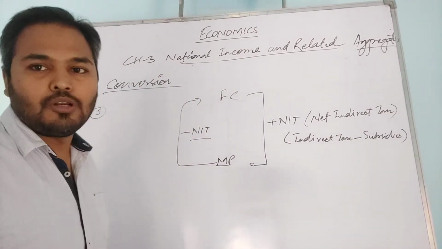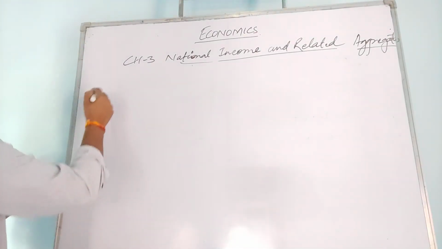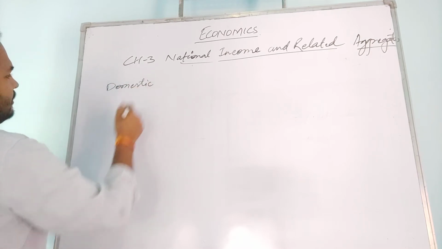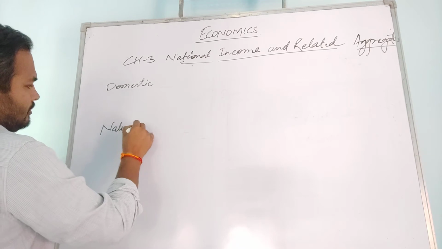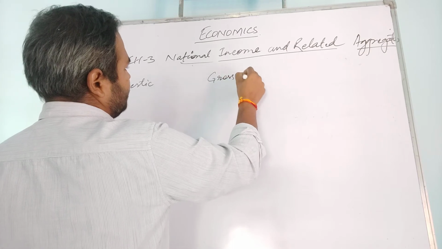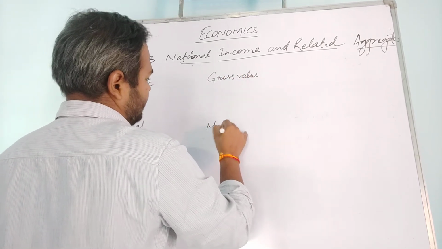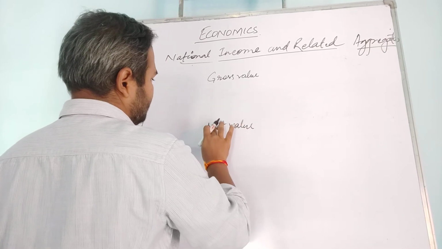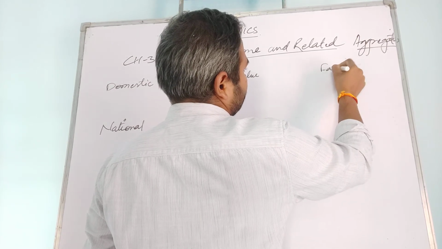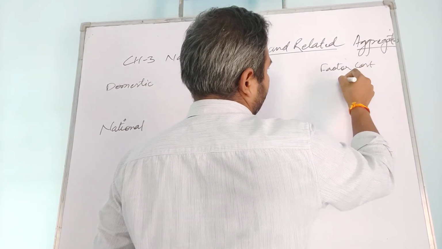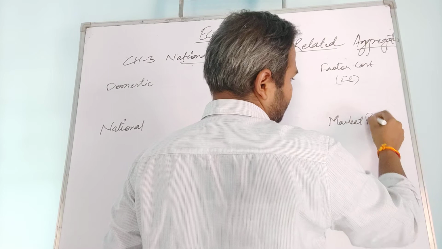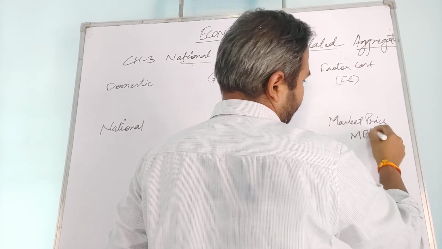So we will see the whole formula once again. The first one was domestic to national, then gross value to net value, then factor cost, or FC, to market price, that is MP.